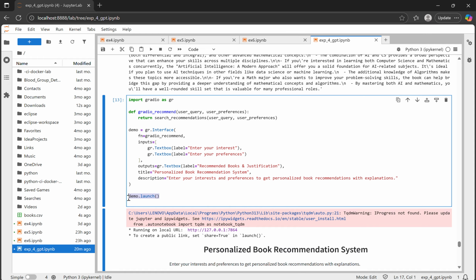Finally, I launched the Gradio app. It opens in the browser where the user can type the query and instantly get personalized recommendations with detailed explanation.